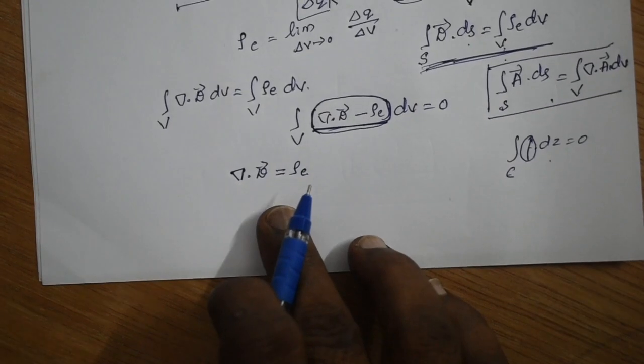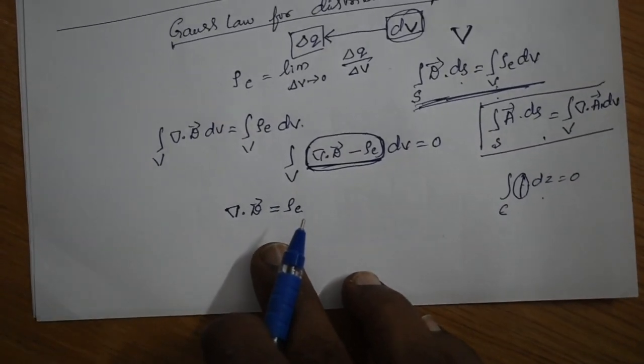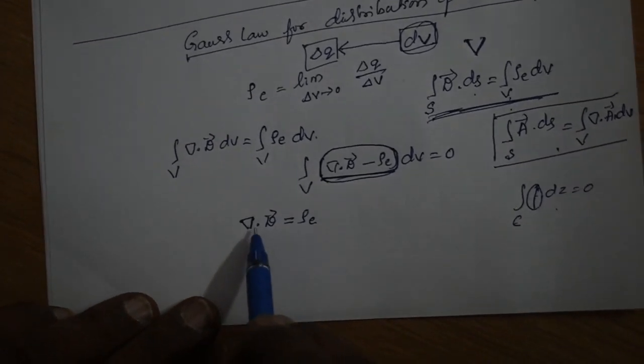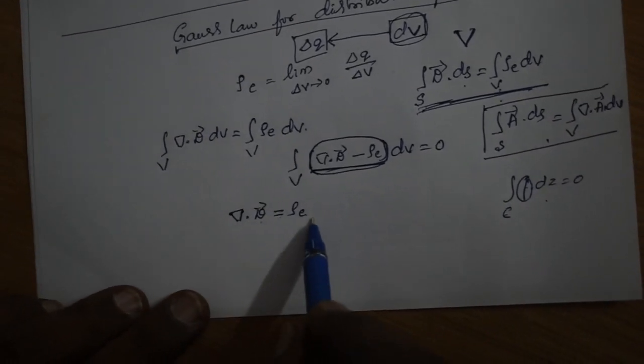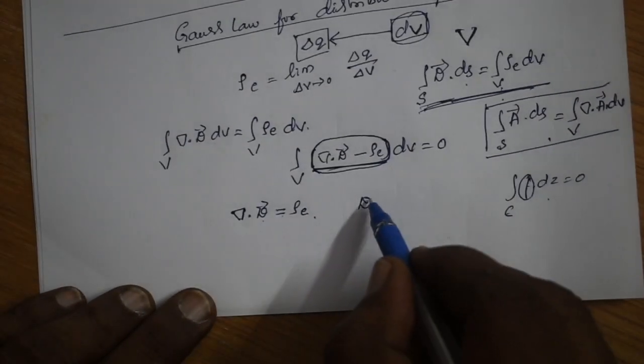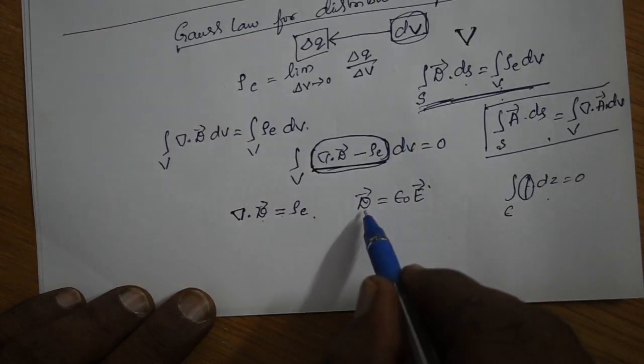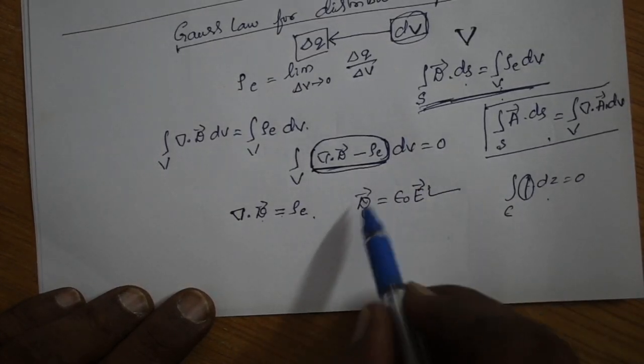Here, instead of writing del dot D minus rho E is equal to 0, I wrote it as del dot D is equal to rho E. But you know the displacement field D is equal to epsilon naught times E, where D is the displacement field and E is the electric field.